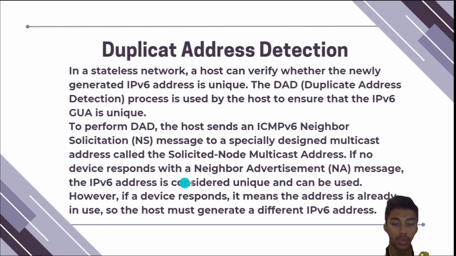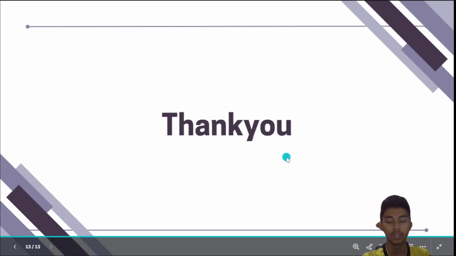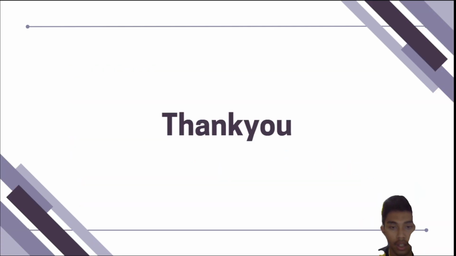If no device responds with a neighbor advertisement or NA message, the IPv6 address is considered unique and can be used. However, if a device responds, it means the address is already in use, so the host must generate a different IPv6 address. Okay, that's all for my presentation, and then we go to the video configuration in application Cisco Packet Tracer.